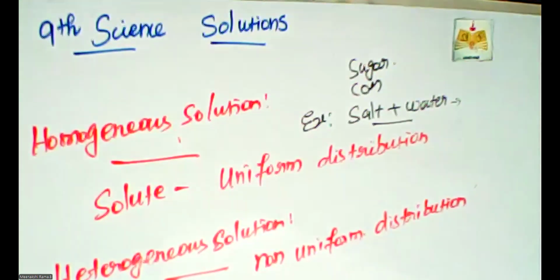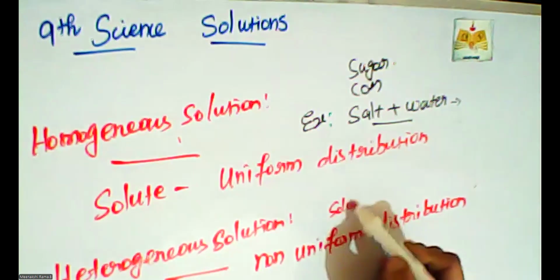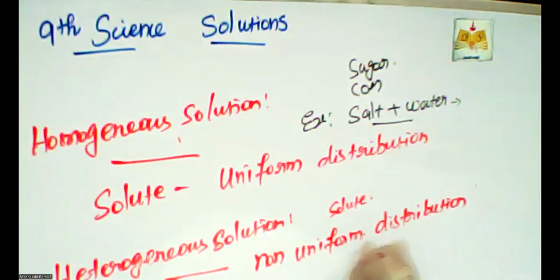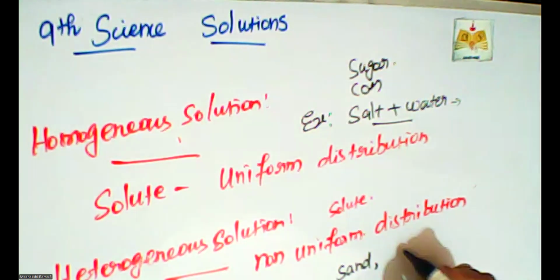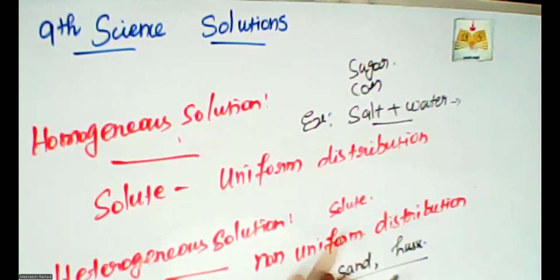And next one is heterogeneous, that is non-uniform distribution of solute. When we add some amount of sand or husk, these two are not dissolved in water. These two are the solute.